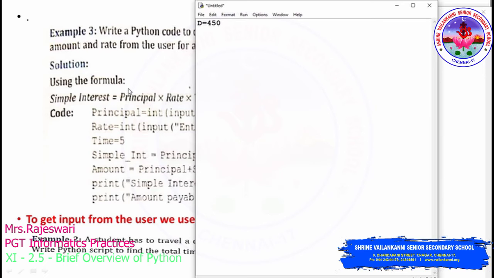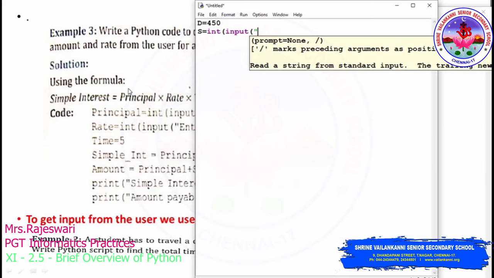Units, it is not necessary to mention here. And then speed, they have told that you can get it from the user. So I'll give it in short, int of input of. What am I going to do here is enter average speed. So all these are user defined, where you can provide it on your own.